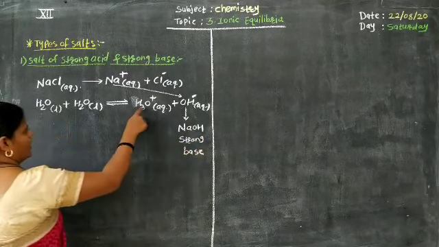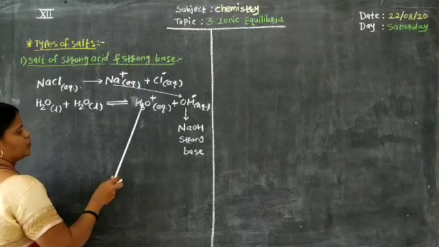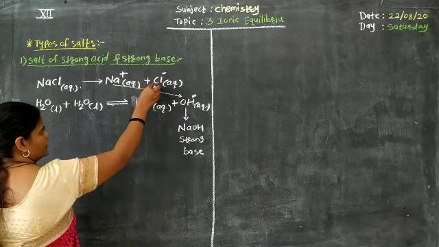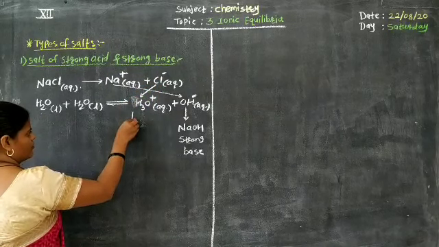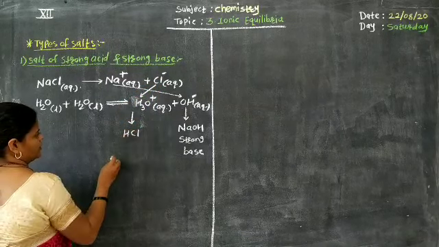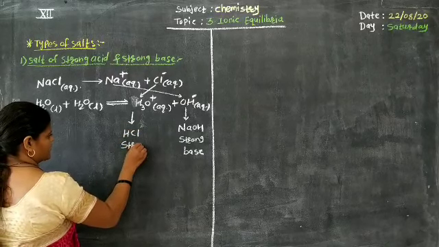And we know that hydronium ions, meaning H+ ions, are present. So Cl- reacts with protons, H+ ions, for the formation of HCl, which is known as a strong acid.